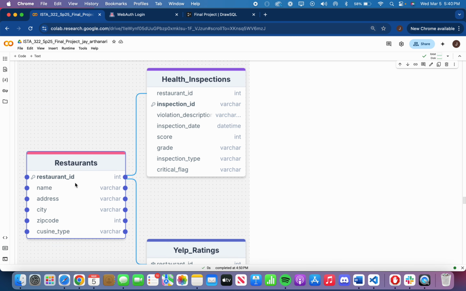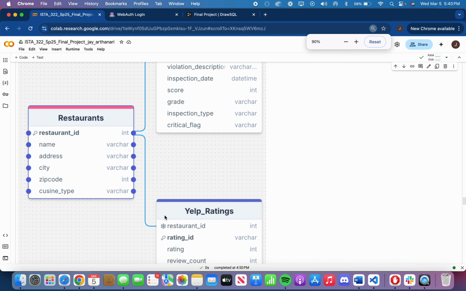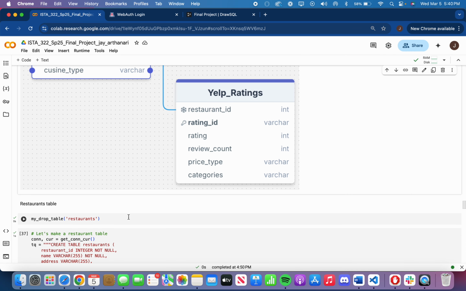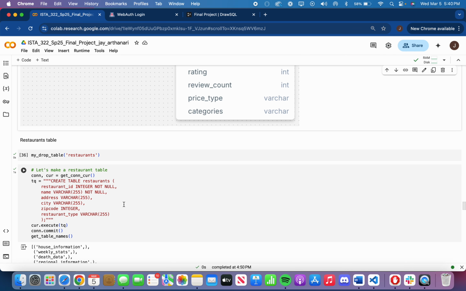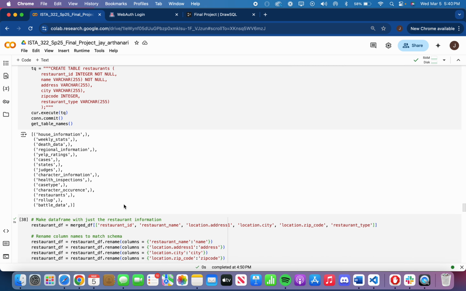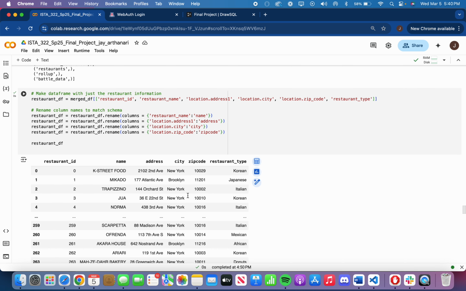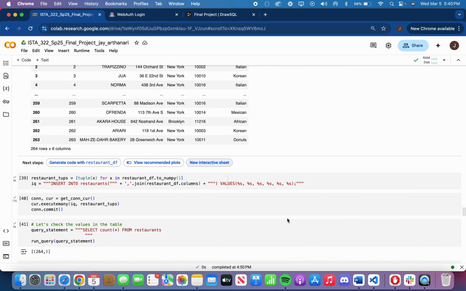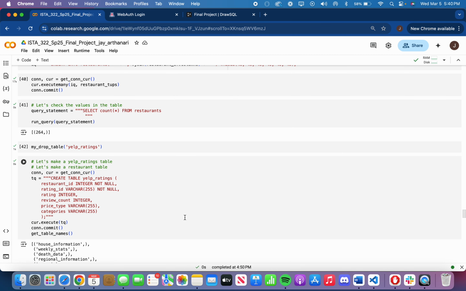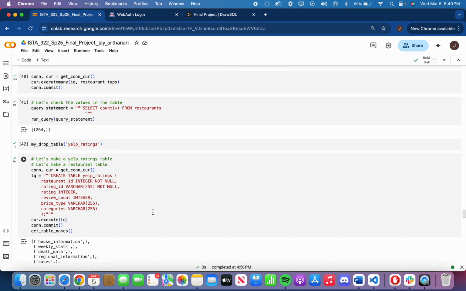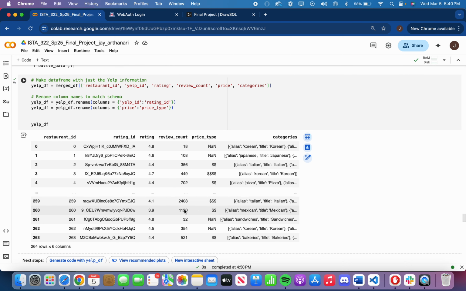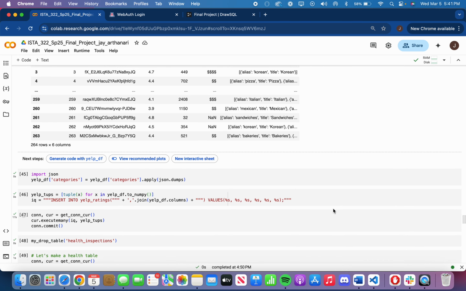So this is my schema table, which has restaurants, health inspections, and Yelp ratings. So here my restaurants table has restaurant ID, name, address, city, zip code, and restaurant type. And after a couple renames, it looks like this. Then I made my Yelp ratings table, which has restaurant ID, rating, review count, price type, categories.